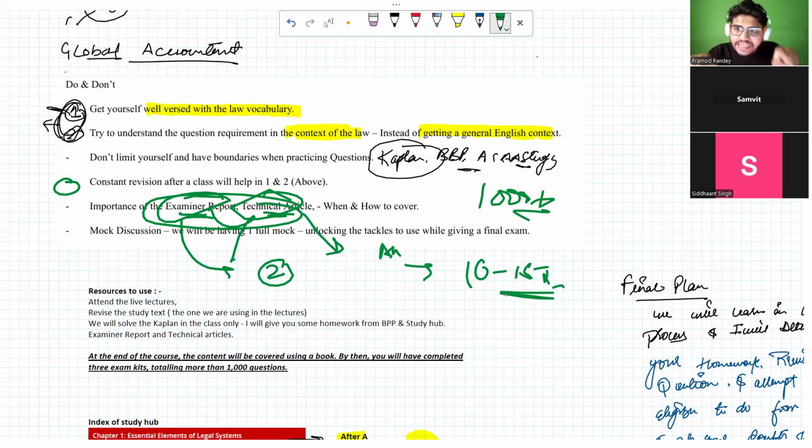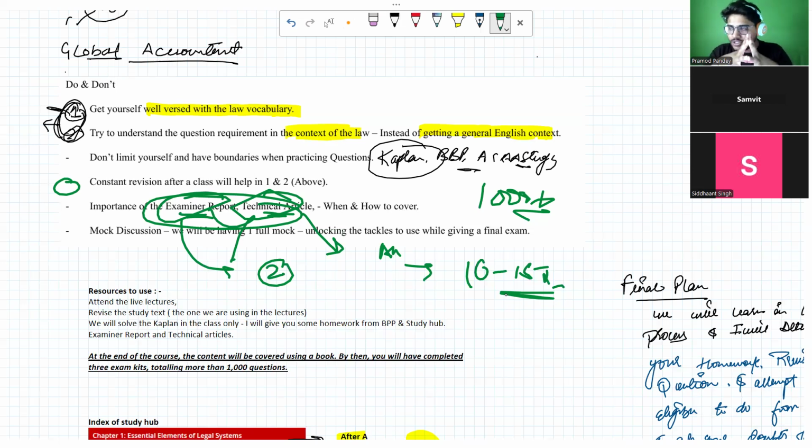The one who is going to check your paper will prepare a report talking about how the attempt of the paper was, who has attempted the paper, what they've done, what things you can improve, and what the right way of approaching it is. There you will see that some students have done something great, some have done something wrong. So catching on to the great things, eliminating the wrong things, and improving on the suggestions given by the examiner team is what you have to take from the examiner report. And the technical article is the article which provides you extensive knowledge about that area.